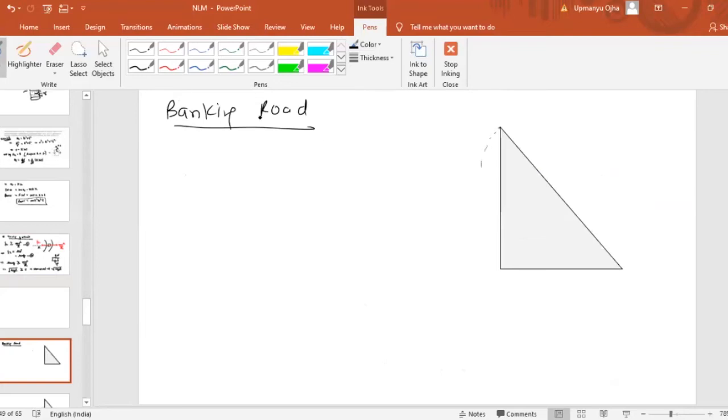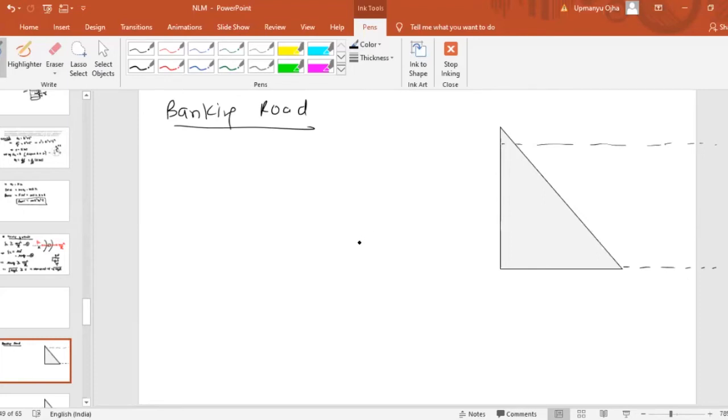You can see that if you have ever seen any racing tournament, like a bicycle race, you will see that whenever a circular path is there, they make the outer radius higher than the inner radius. This is the outer radius of the circular path. There will be some center here, and this is your inner radius, and this path will be a circular path. It is not a triangular path, it is a circular path like this.